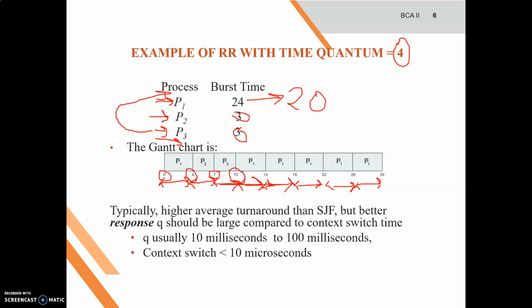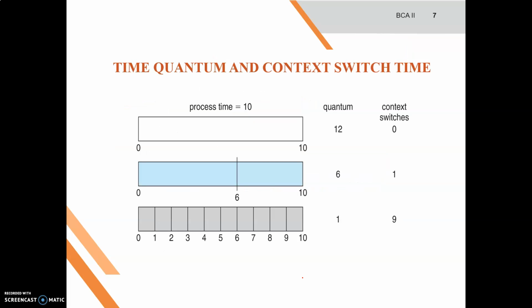So if a process's CPU burst exceeds one time quantum, that process is preempted and put back in the ready queue. Therefore RR scheduling is preemptive, because we interrupt in between and run another process. In RR scheduling, each and every process gets an equal time quantum, whatever the time quantum is. So this is all about round robin scheduling.